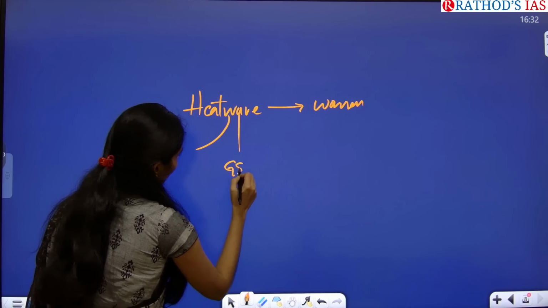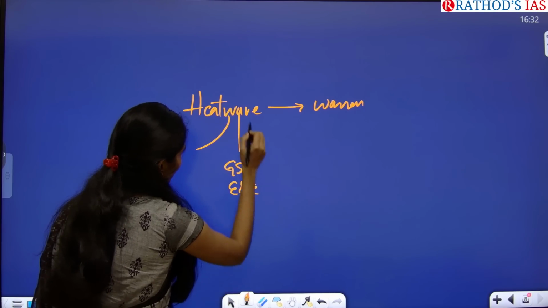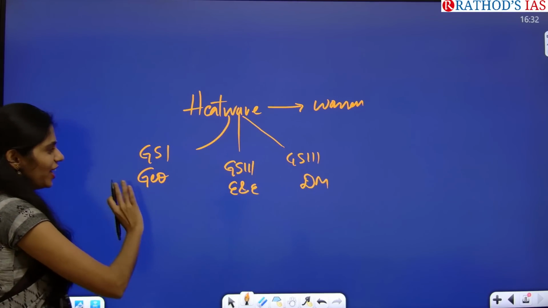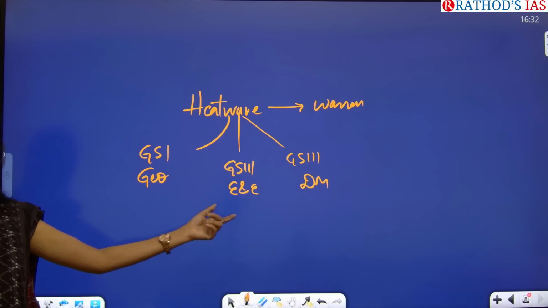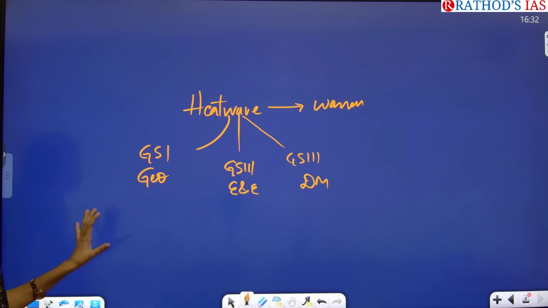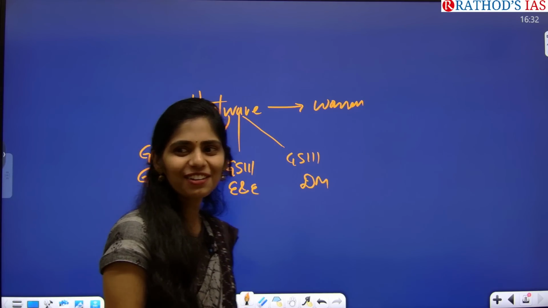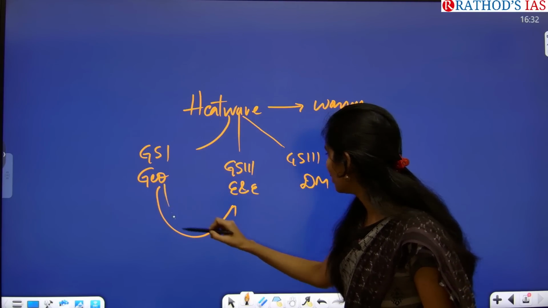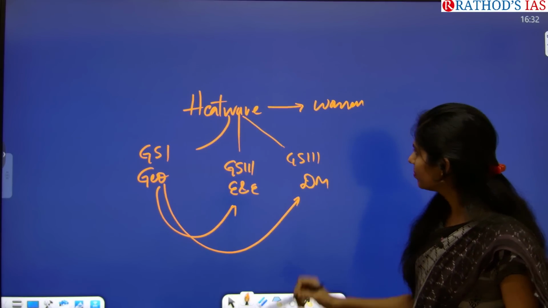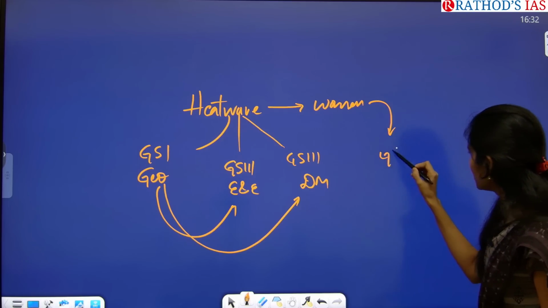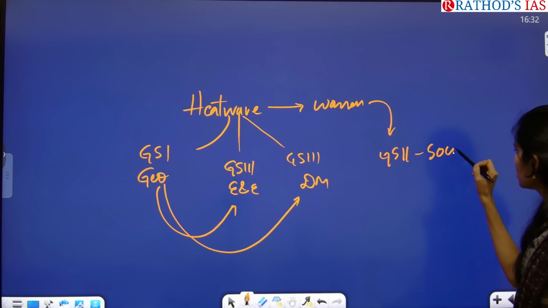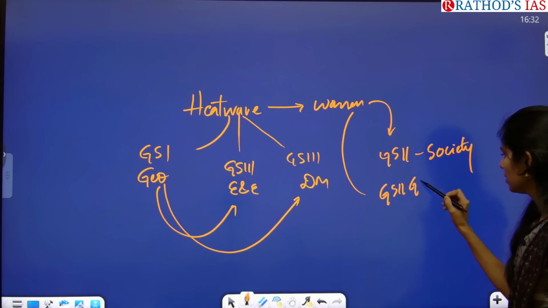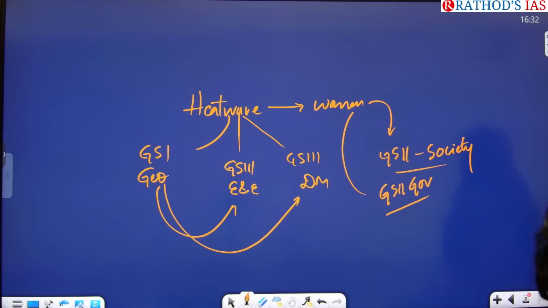GS paper 3, environment and ecology, and also GS paper 3 DM, disaster management. So wherever you get geography and environment and ecology, we can connect disaster management. Remember, Vilas sir will be teaching these 3 subjects. So geography is connected with environment and also disaster management together. And women means from GS paper 2 we have society and social issues, and even from GS paper 2 we have governance. From that point also we can connect.